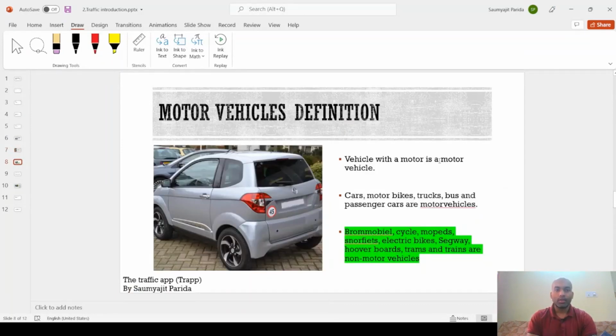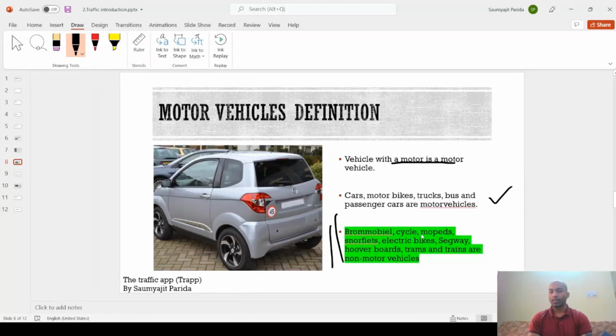Okay, then coming to the definition of motor vehicles. Easy peasy, a vehicle with a motor is called a motor vehicle. Like cars have engines. Cars, motorbikes, trucks, buses and passenger cars are motor vehicles. But an electric step is not a motor vehicle. An electric bike is not a motor vehicle. So yeah, this is very important to understand. Please mark it up. There is no concept to justify, but please mark it up.